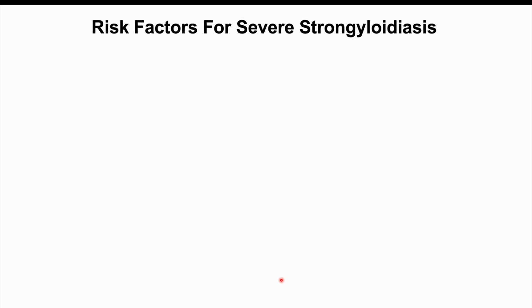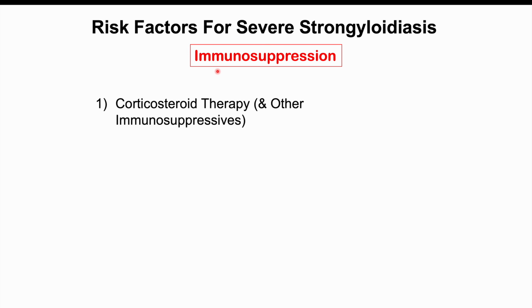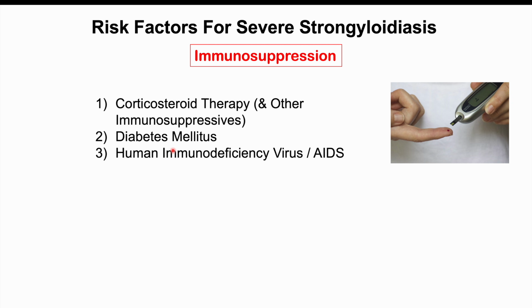And there are particular risk factors for having severe strongyloidiasis. So again, it's all about immunosuppression. Anything that's going to cause immunosuppression is going to increase the risk for having severe strongyloidiasis, or that disseminated strongyloidiasis we just mentioned. These include corticosteroid therapy and other immunosuppressives, diabetes mellitus, so having diabetes is going to increase the risk, having human immunodeficiency virus or AIDS, having chronic kidney disease, being elderly, this is going to be an important risk factor.